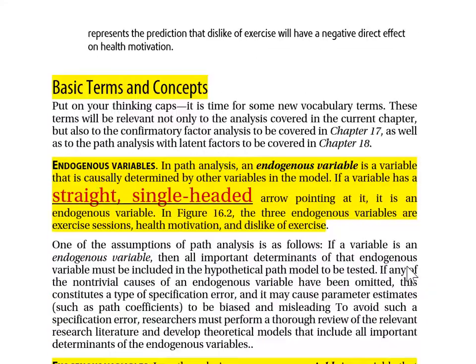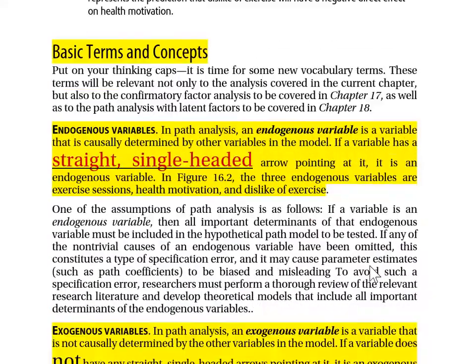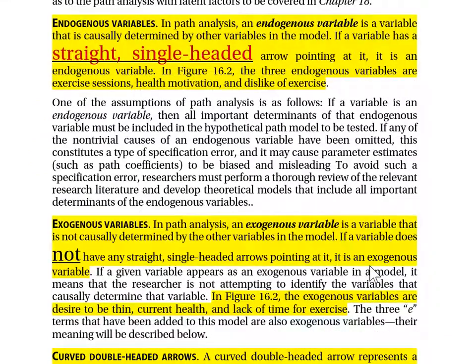Going back to page 9, a little bit lower on page 9, it talks about exogenous variables. In path analysis, an exogenous variable is a variable that is not causally determined by the other variables in the model. If a variable does not have any straight single-headed arrows pointing at it, it is an exogenous variable.